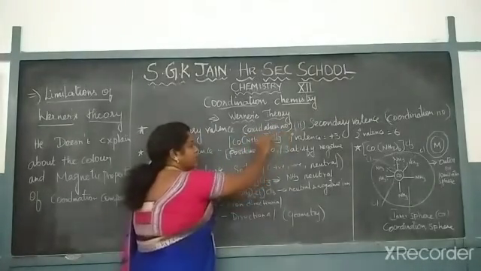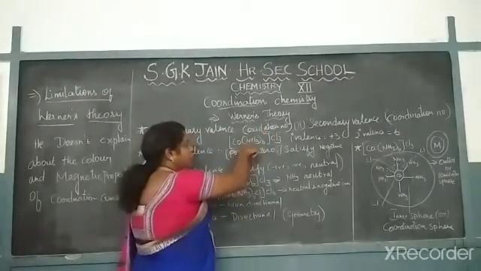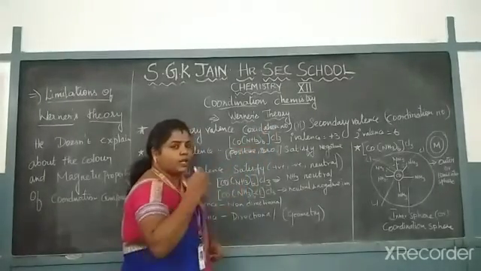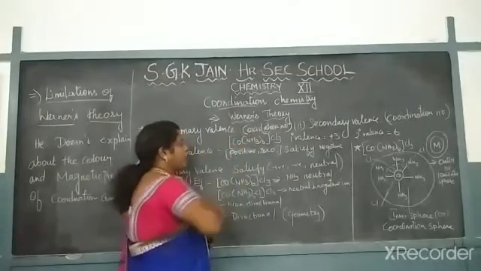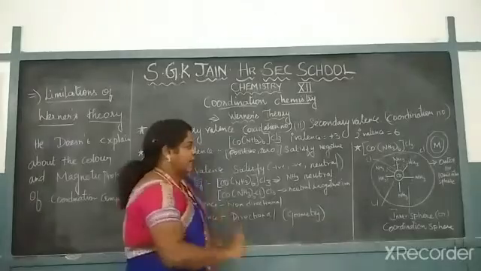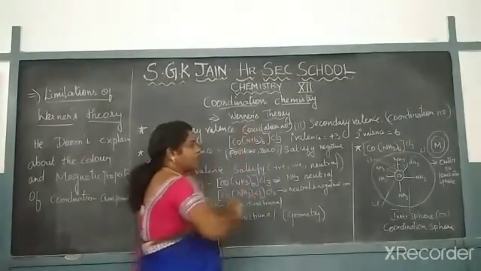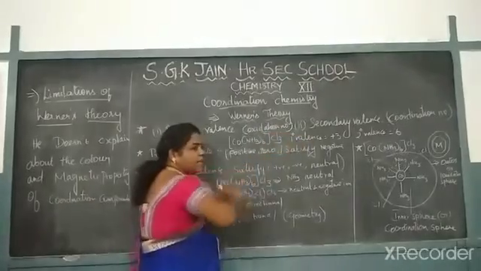To neutralize it, the cation will be 3+. Ammonia is neutral, so let it be 0. So what is the oxidation state of cobalt? It is +3. The primary valency denotes the oxidation number, so we get +3.